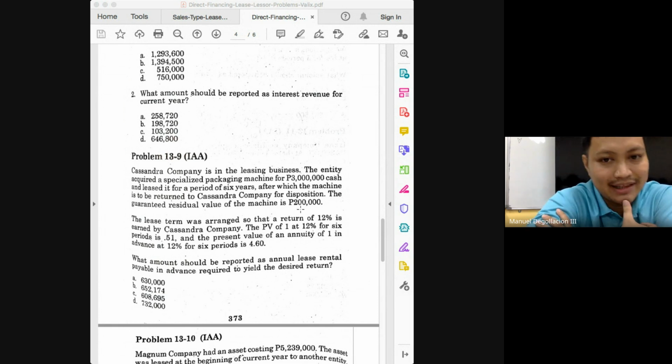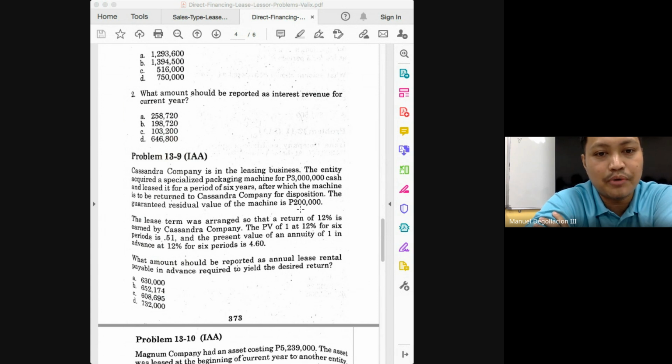How much will that give you? 2,898,000. What does that amount represent? That will now represent the present value of your periodic payments. So the present value of your periodic payments would be 2,898,000.